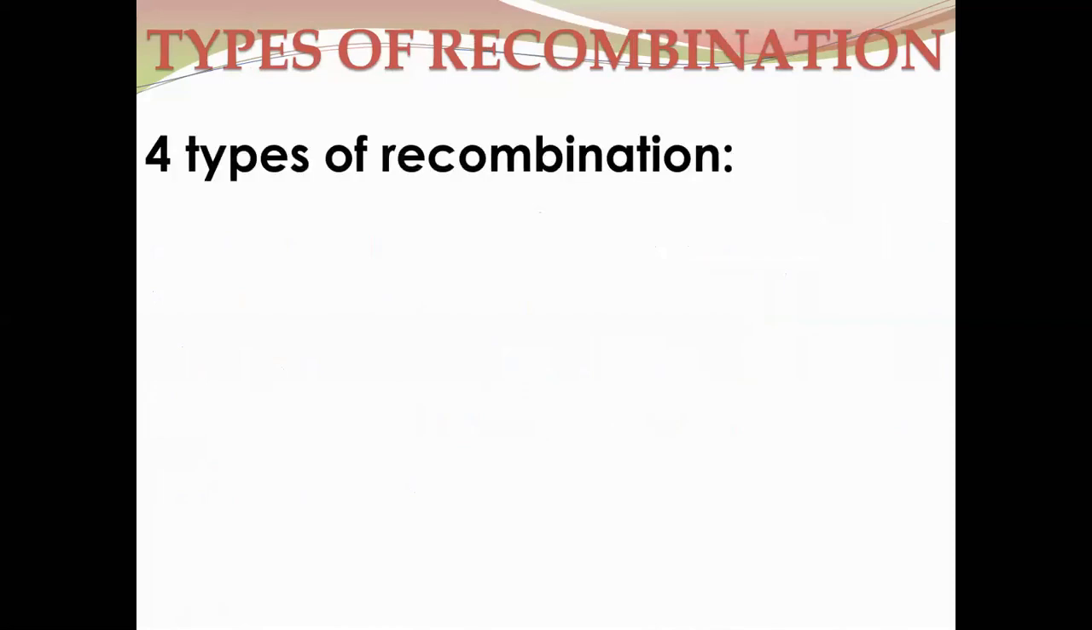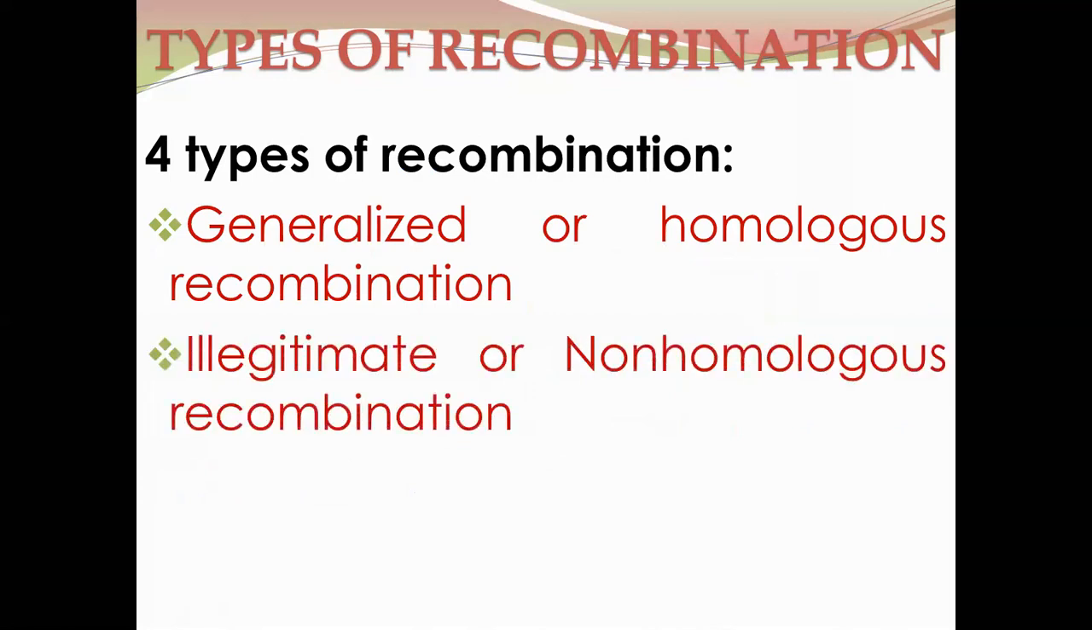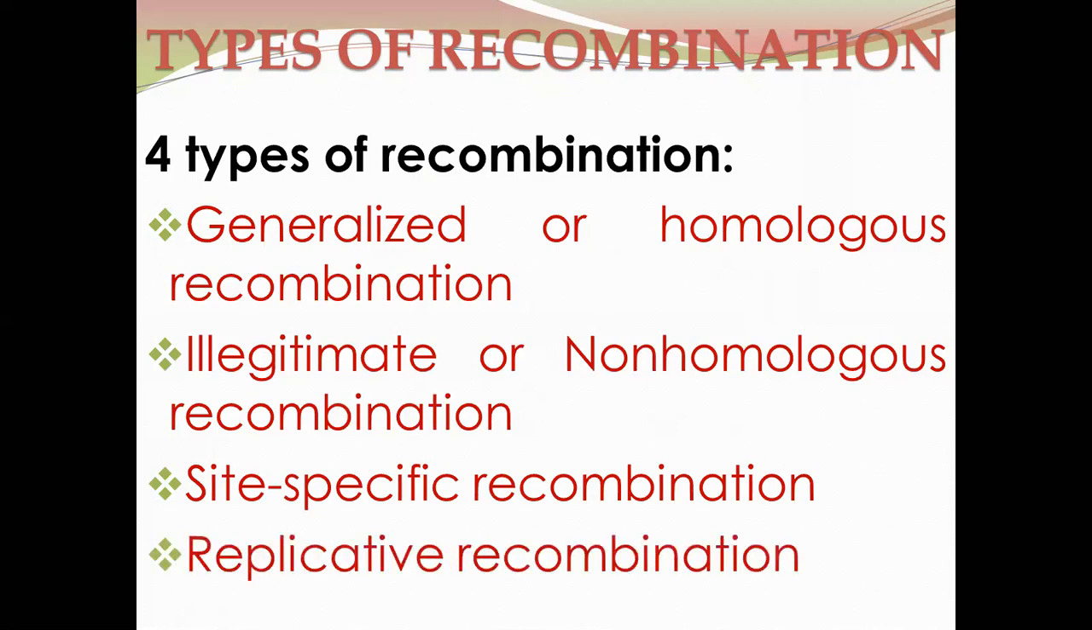In living organisms, four types of recombination are naturally reported. The first one is the generalized or homologous recombination. The second one is the illegitimate or non-homologous recombination. The third one is the site-specific recombination, and the fourth one is the replicative recombination. Now we will discuss these four types one by one.